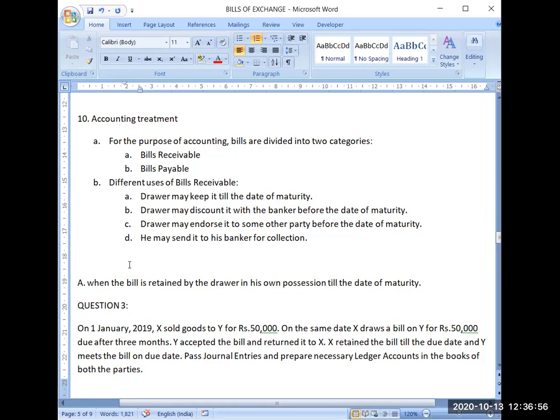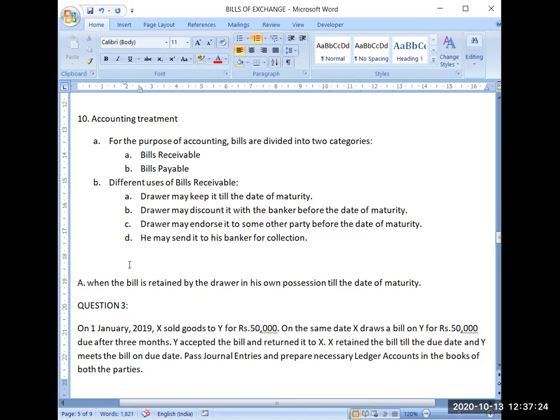Suppose he has written a document, a draft, and that draft has been accepted by the drawee. The moment he accepts it, it becomes a bill of exchange. Now the first use is that after acceptance, the drawer can keep this bill with him till the maturity date, and on the maturity date, he can ask the drawee to make the payment. So the first option is that the drawer may keep it till the date of maturity.